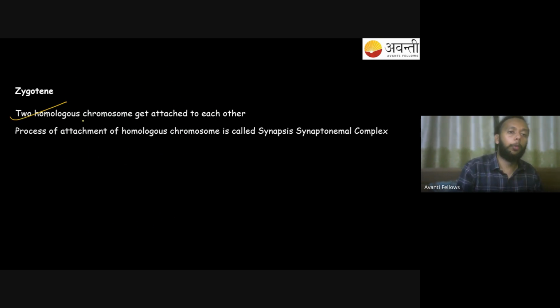Zygote stage, 2 homologous chromosomes get attached to each other, right? The process of attachment of homologous chromosomes is called synapsis. So that is something you have to know. The process of attachment is called synapsis. And the synaptonemal complex will play the role. So this is a complex. Because of that, the attachment will be seen happening. So these are the 2 points that should be clear to all of you.